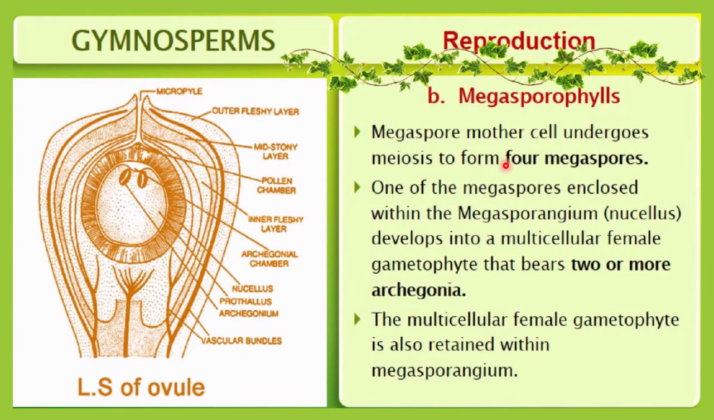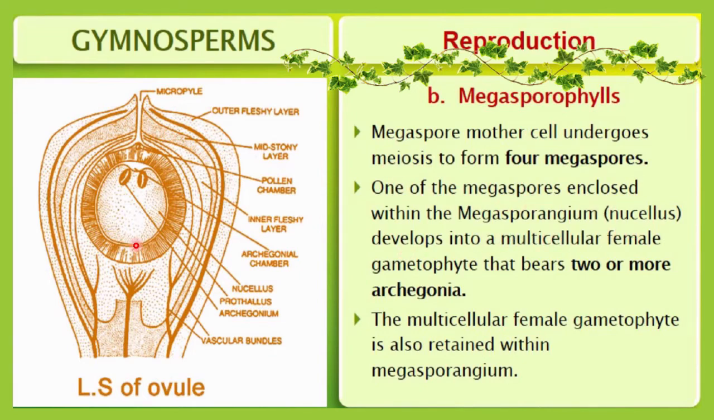The megaspore mother cell undergoes meiosis to form four megaspores, and you know very well that whenever any cell undergoes meiosis it will form four cells. You have already learned this in chapter 10 of the syllabus. One of the megaspores is enclosed within the megasporangium, or nucellus.